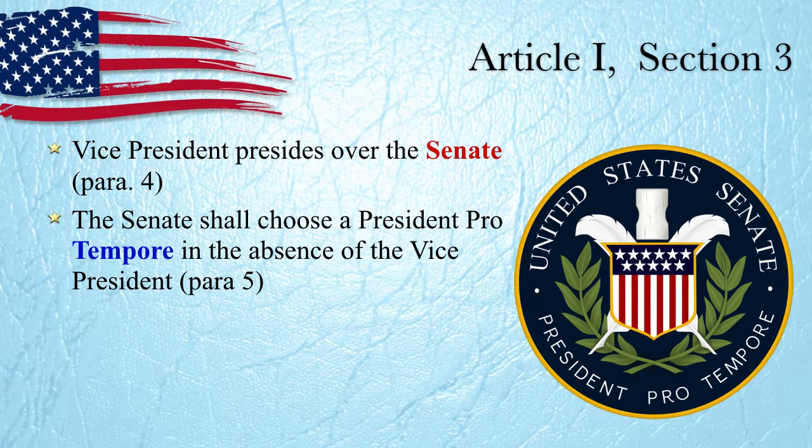But when the vice president is not there, somebody has to come in and fill that spot. So the Senate chooses from its 100 members a president pro tempore, or pro temp, or pro tem, depending on who you listen to. They may abbreviate that, but it's president pro tempore.